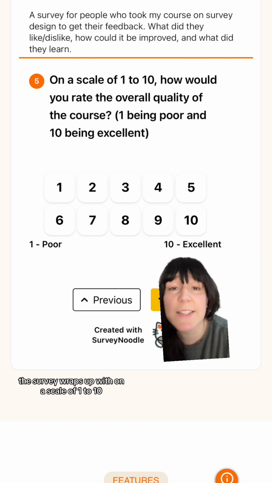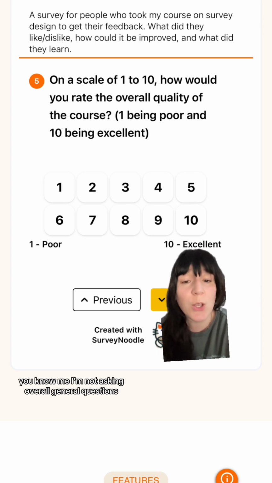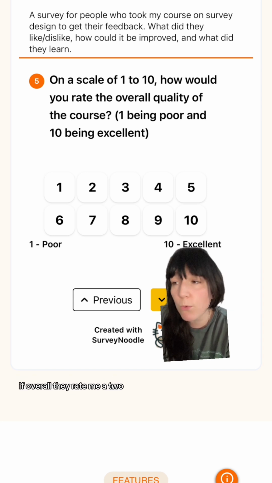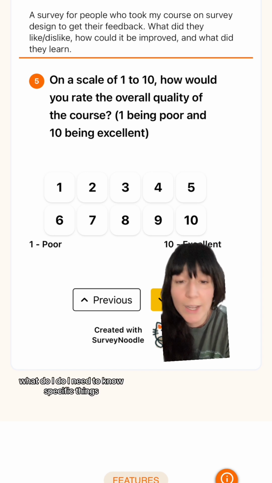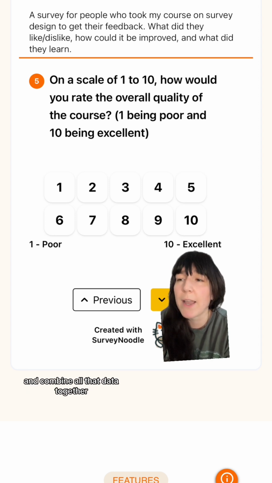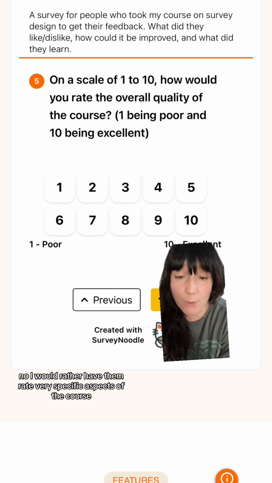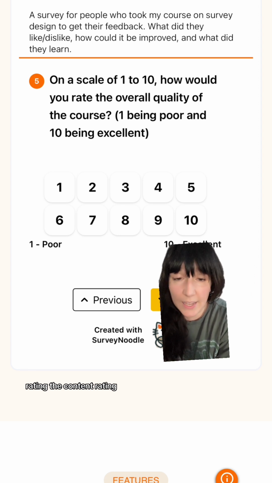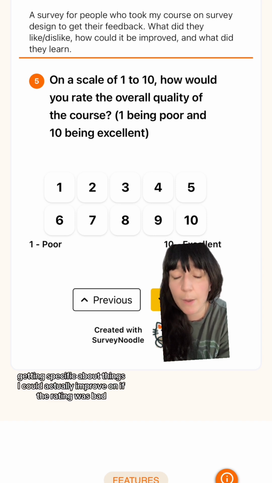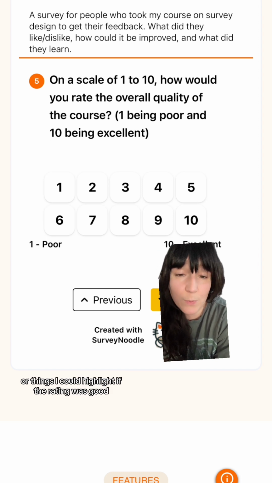Then the survey wraps up with, on a scale of 1 to 10, how would you rate the overall quality of the course, 1 being poor and 10 being excellent? You know me, I'm not asking overall general questions. This does not give me specific information. If overall they rate me a 2, what do I do? I need to know specific things. Maybe if they rate me a 2, I go back to what they disliked and liked and combine all that data together. No, I would rather have them rate very specific aspects of the course: rating the content, the teaching style, the person teaching it. Getting specific about things I could actually improve on if the rating was bad, or things I could highlight if the rating was good.